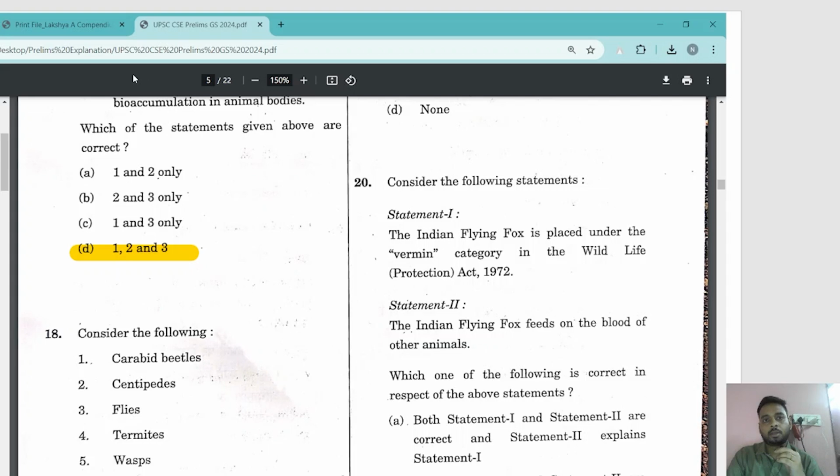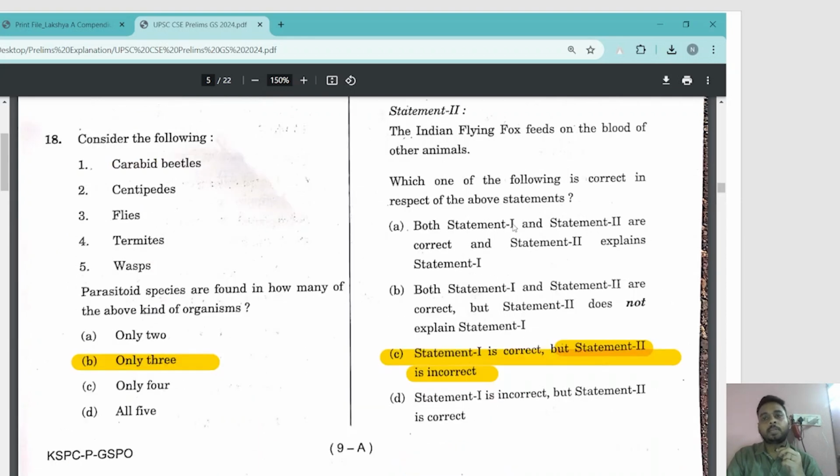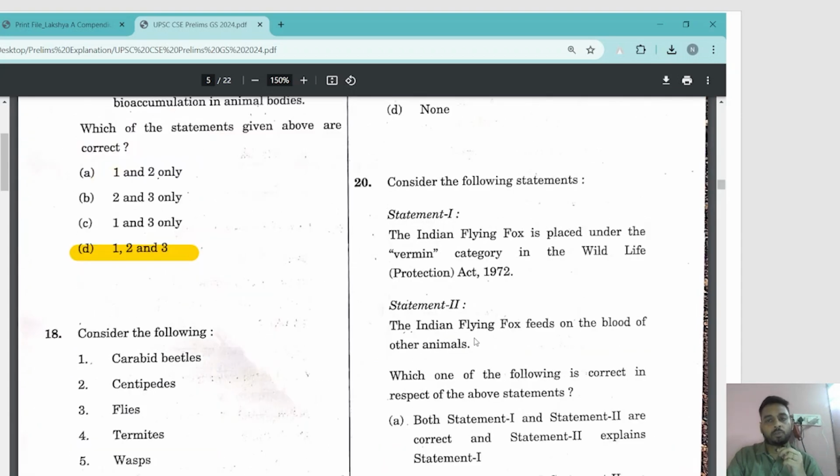See how. Consider the following statements. Statement 1: the Indian flying fox is placed under the vermin category in the Wildlife Protection Act 1972. Statement 2: the Indian flying fox feeds on the blood of other animals. Which one of the following is correct in respect of the above statements? Both statements are correct and statement 2 explains statement 1; both are correct but 2 does not explain 1; 1 is correct and 2 is wrong; 1 is incorrect and 2 is correct. So you just have to be sure whether both are correct or not, right?